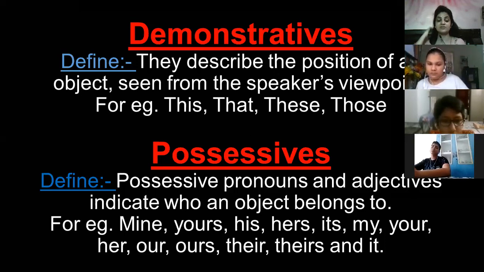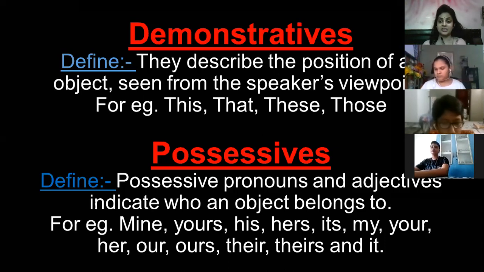Some more examples. Suppose I say this is my book, then my is a possessive adjective over here. But if I say this book is mine, fine, then I'm focusing on that. I'm showing my ownership on that book. So that would come in possessive pronouns. Some more examples: if I say this is your house, then your comes in the possessive adjective category.